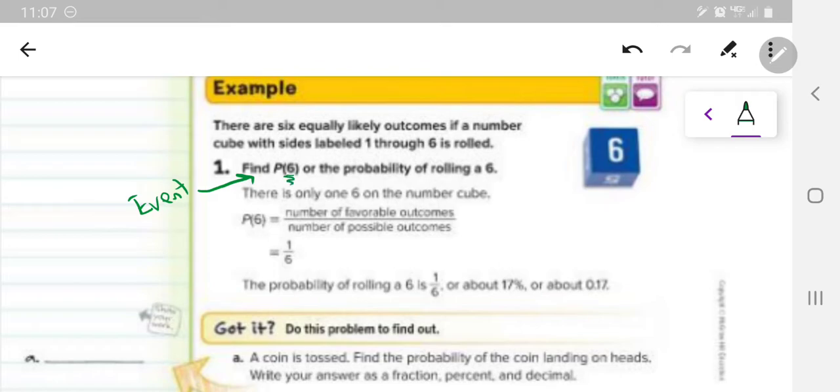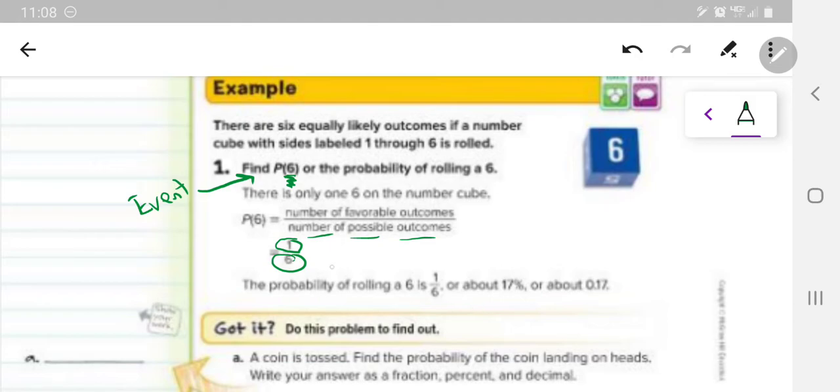We're trying to get a 6 when we roll a die. The rolling of the die is the experiment. The event is getting a 6. And now we're trying to find the probability of that. So we find the number of possible outcomes. You can get a 1, 2, 3, 4, 5, or 6, so there's 6 possible outcomes. We put that on the bottom. And how many of those outcomes are our successful outcomes that relate to our event? There's only 1 six on a number cube, so that we put on top. And we get 1/6.